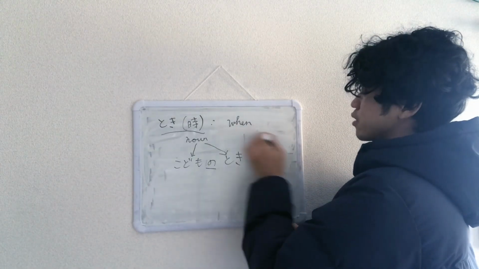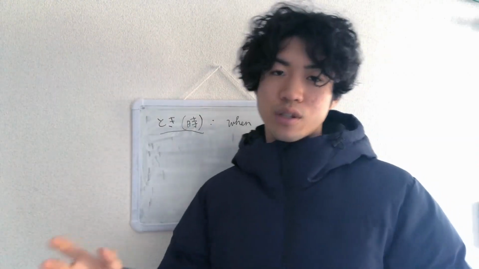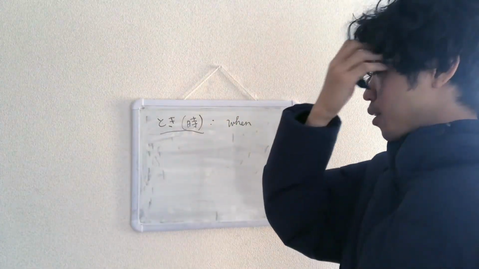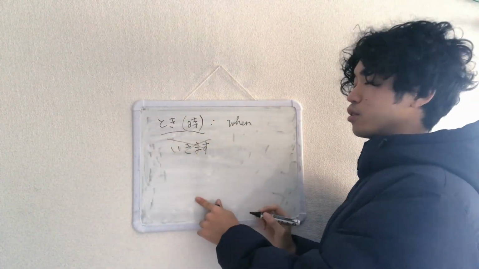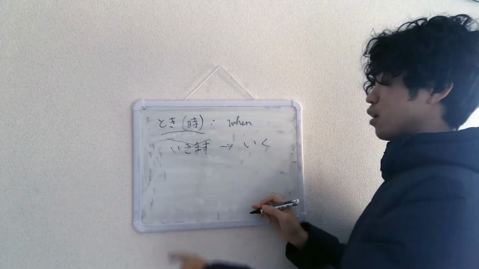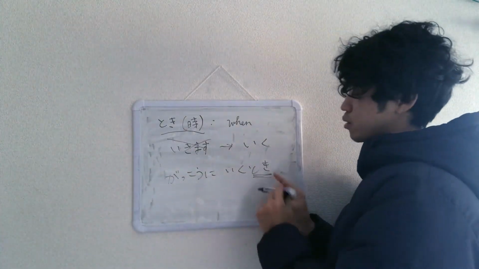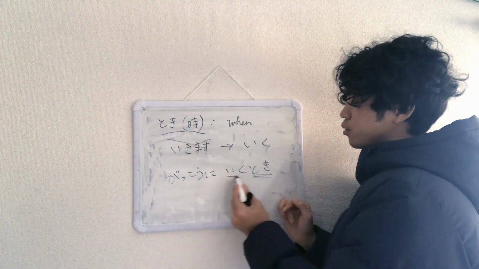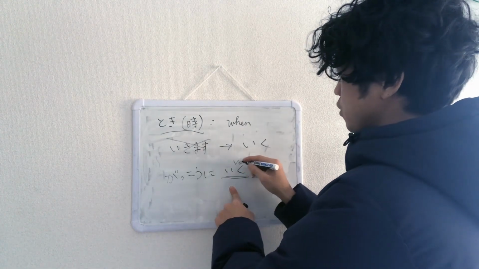Toki, if you want to use it with a verb, you want to make sure you're using a short form. You're using a dictionary form. I'm talking about instead of ikimasu, that's just the masu form. You don't want to use it. You want to use iku, which is the dictionary form, shorter form. Alright, so 学校に行くとき. Let's quickly locate toki here. 行く here is a dictionary form. This verb has to be a dictionary form.